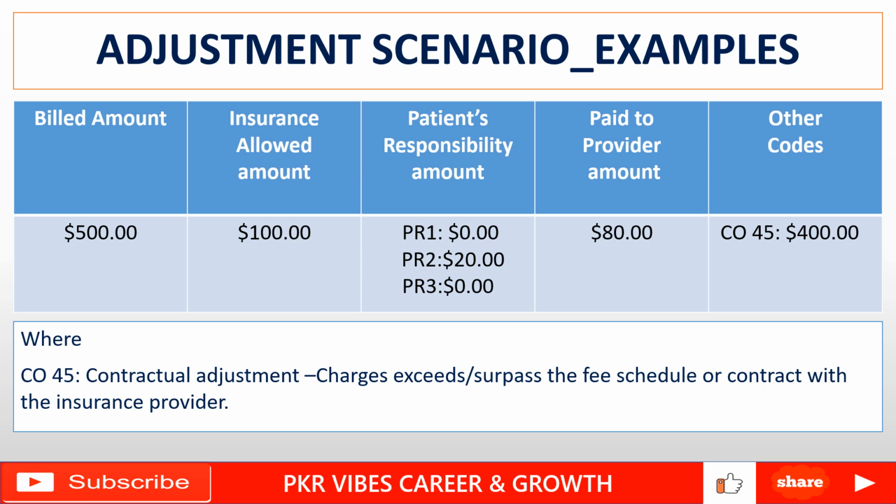In this deductible scenario, insurance has allowed $100, and that is why this is an adjustment scenario. So whenever the claim is processed towards a deductible, or whenever the claim is paid to the doctor, the remaining amount which is not allowed by the insurance will be known as the adjustment amount. We have to understand that point.